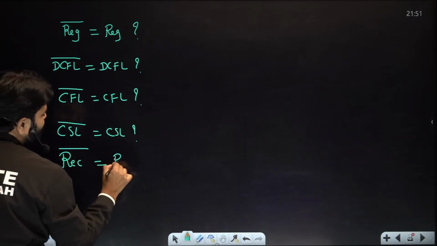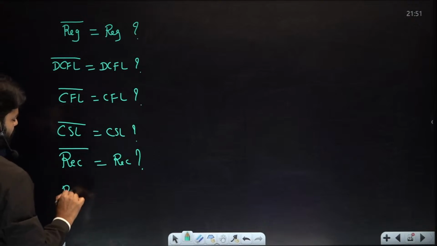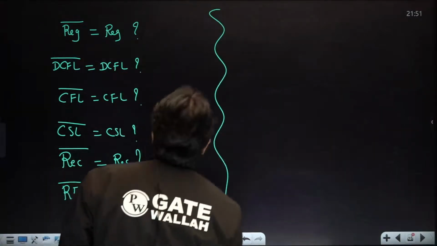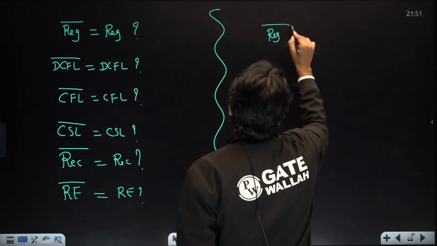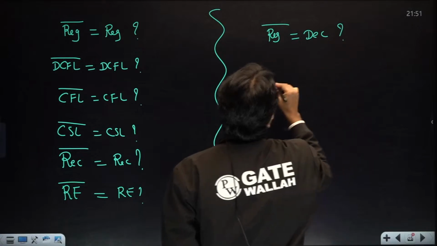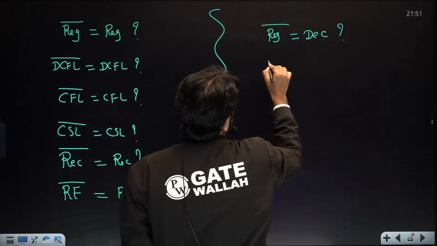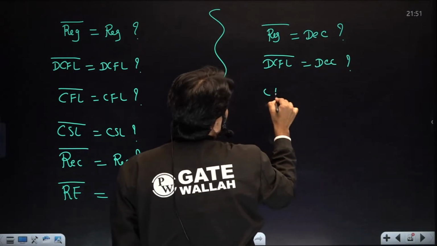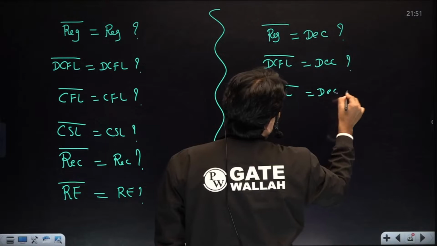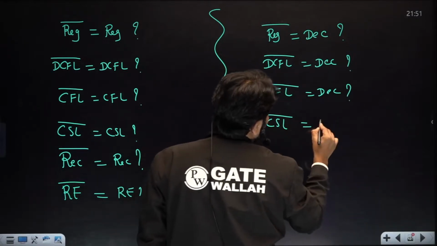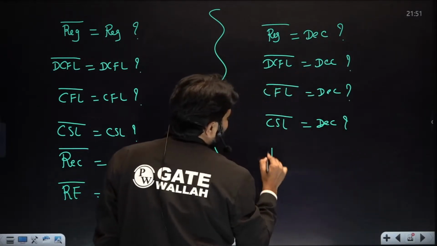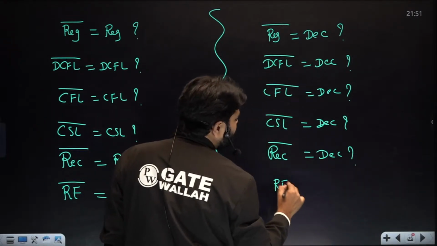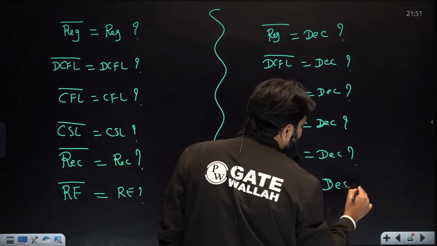REC means assume recursive, and that is also called decidable, okay? RE complement, is it RE? So there is another question. Regular complement, is it decidable? DEC means assume decidable, okay? DCFL complement, is it decidable? CFL complement, is it decidable? And CSL complement, is it decidable? Recursive complement, is it decidable? So these two kinds of questions you should be aware of, okay?